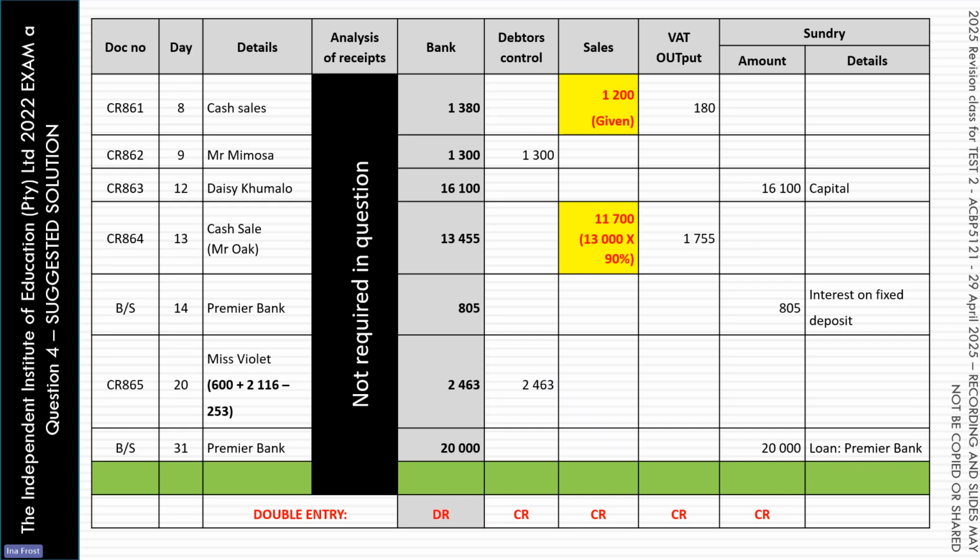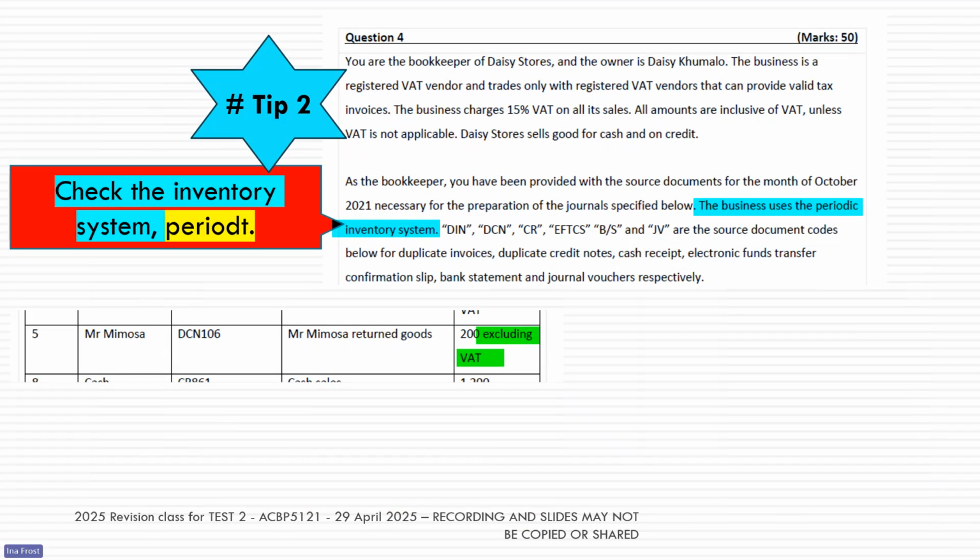So it's about 6 minutes into the recording that you can then come back to look at this answer. Remember again our tips that we've been sharing this morning. So remember again, when we ask you to do questions now in the test, in the exam, that your tip number 2A, make sure you know which inventory system is being used by your business.